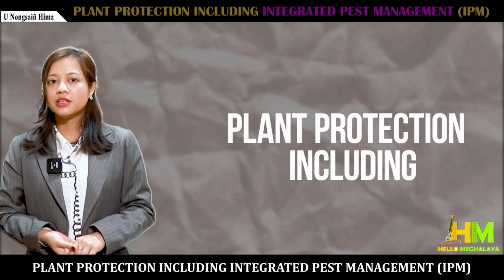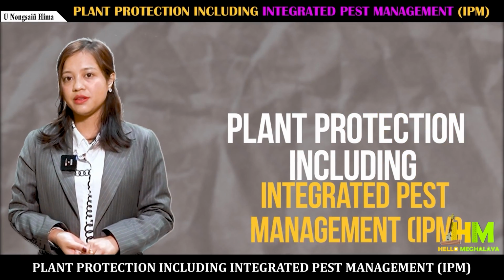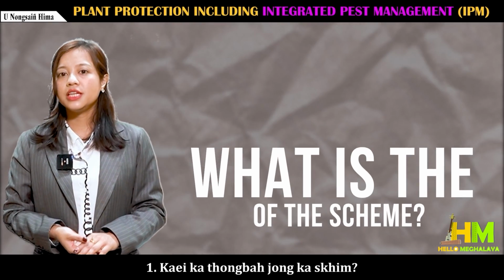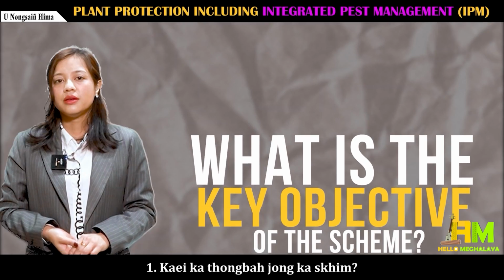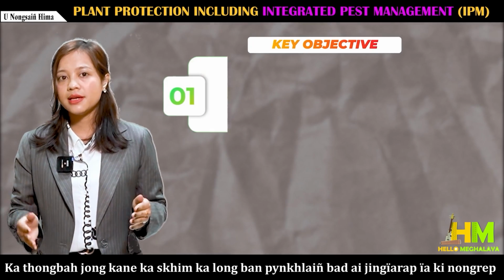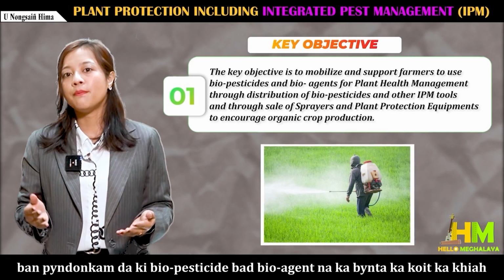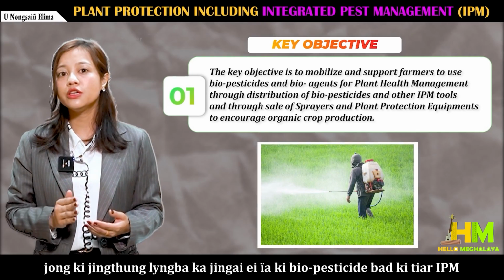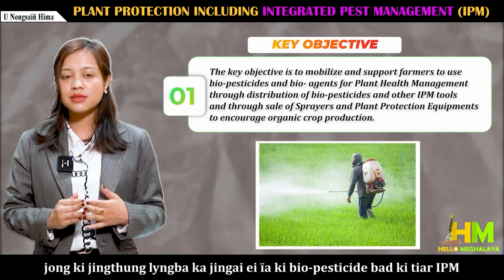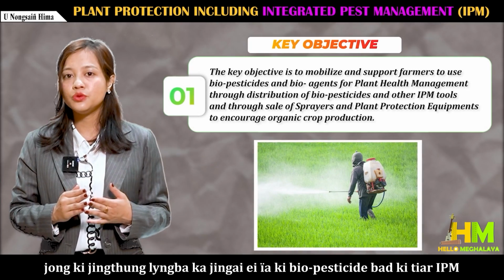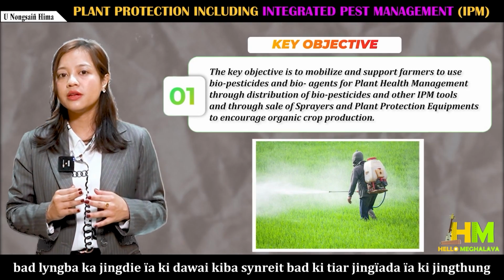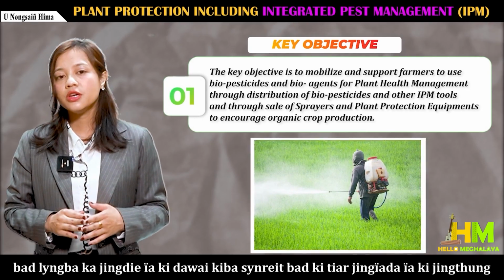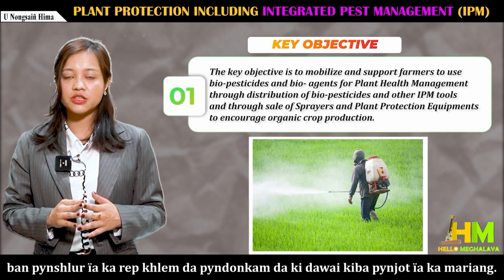Plant protection, including integrated pest management, IPM. What is the key objective of the scheme? The key objective is to mobilize and support farmers to use biopesticides and bioagents for plant health management through distribution of biopesticides and other IPM tools and through sale of sprayers and plant protection equipments to encourage organic crop production.